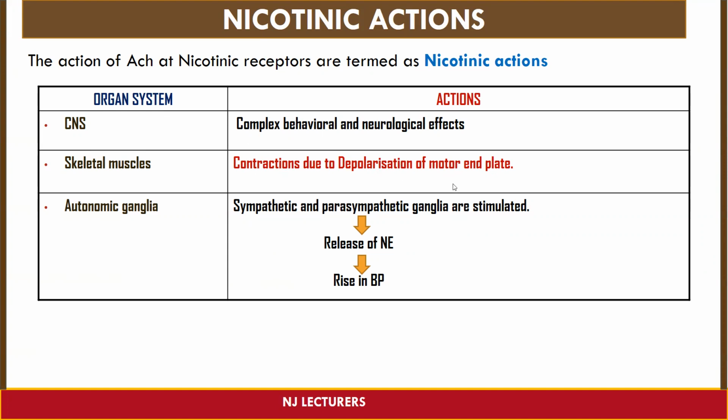That means opening of the sodium channel, influx of sodium, that is going to result in depolarization, and the end result will be contraction. And on autonomic ganglia, it is going to cause the stimulation of sympathetic and parasympathetic ganglia, that will cause release of norepinephrine, and thus there will be a rise in blood pressure.